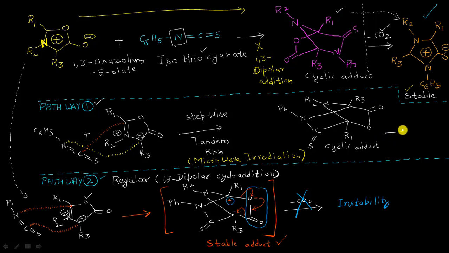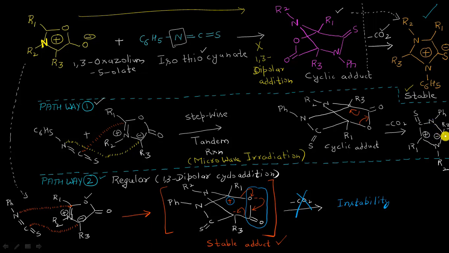And now in this case, a molecule of CO2 will definitely go out of the system, and it will be like this. I mean, these electrons are shifting here and these electrons are going here, resulting in the formation of what? Resulting in the formation of one N here, a phenyl, then this C double bond S, which is bonded to a carbon atom having R1. This will be having a positive sign because the electrons are moving from here to here, and it is further bonded to one N here having R2. Further here we are having what is our R3, and this will now be having a negative sign, and it is bonded to this nitrogen atom, right?